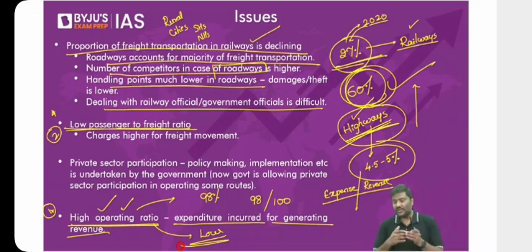So when the operating ratio is very, very high, it simply means there is a lot of pressure on the revenue generation capacity of the railways. So, high operating ratio.